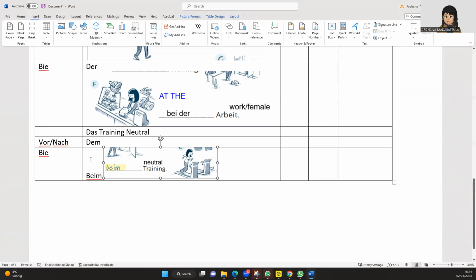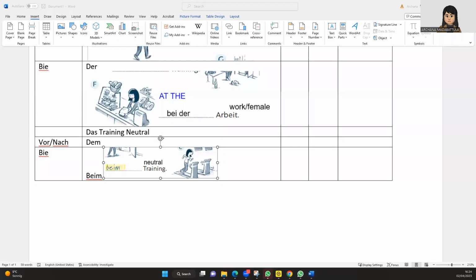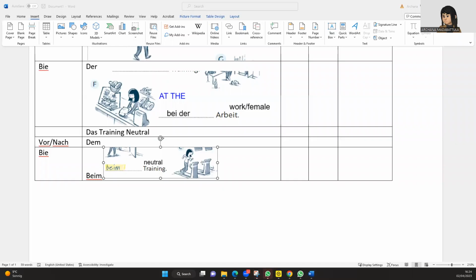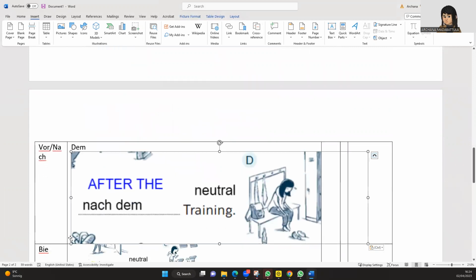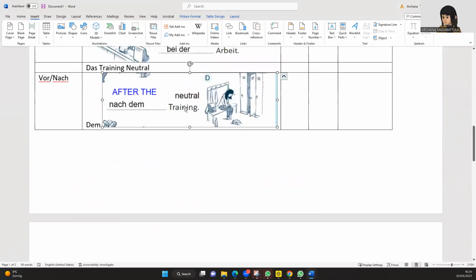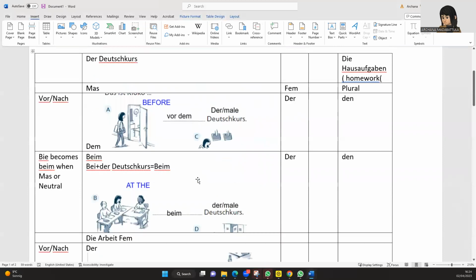Now, what is after the training? So she has finished the gym and now she is going to go after the gym, right? She's finished her work and now after the training. So we know that after the training, it is what? After the training means nach, right? So what happens? It is after the training. So it is nach dem training. Nach. It is after the training. Nach dem training. Nach dem training.